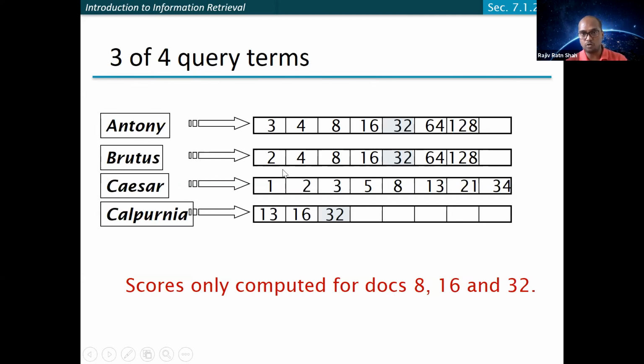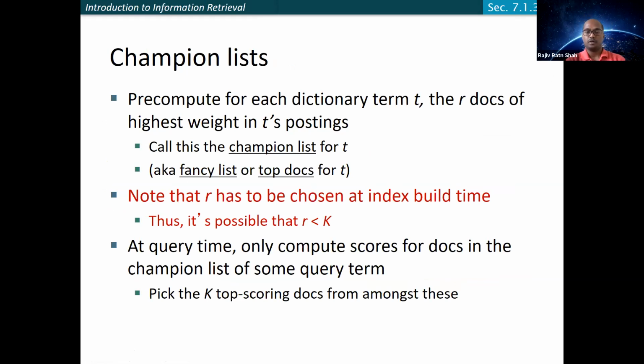What will be the additional documents? It could be 2, it could be 4, it could be 13, and so on, right? So these additional documents will be added, and you can return the top k documents for a given query. What you are doing here is basically creating some kind of champion list. The champion list is what we are willing to do here.